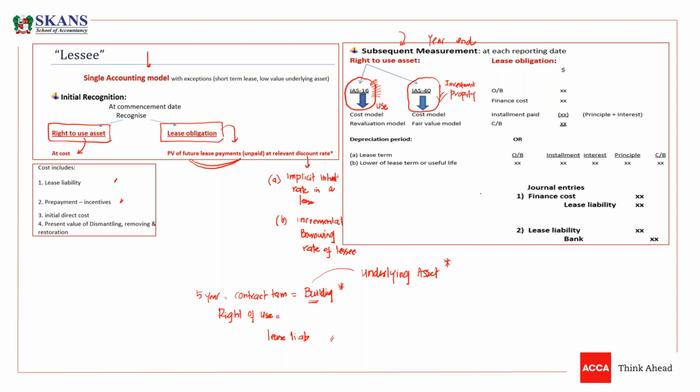Now subsequent measurement depends on the standard. If IAS 16 applies, then we have to follow the cost and revaluation model. And if IAS 40 applies, then we have to follow the cost or fair value model. So these are the models that we need to apply. Usually the right of use asset is under the cost model. Now we need to depreciate.